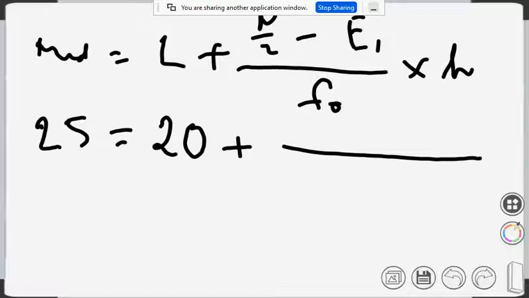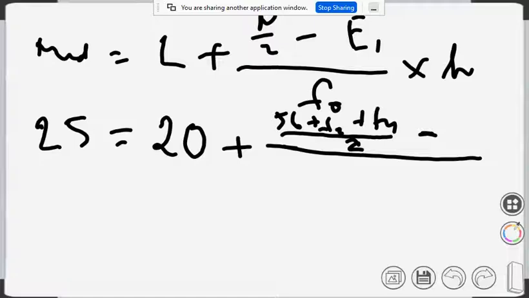What is the value of n? n is 56 plus F2 plus F4, divided by 2, minus, what is F minus 1? The cumulative frequency of the class before the median class, which is 14 plus F2.